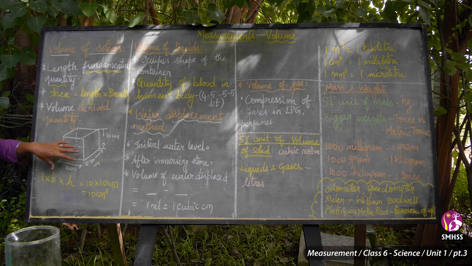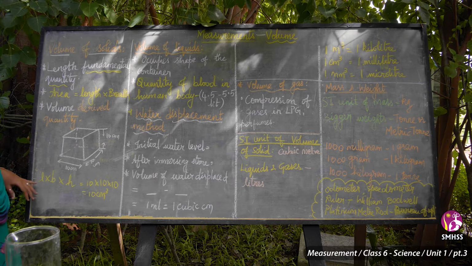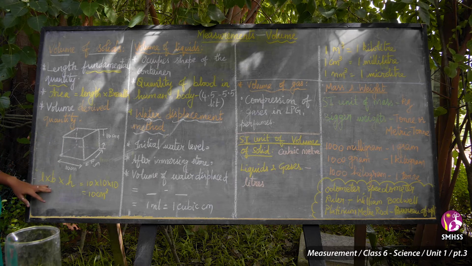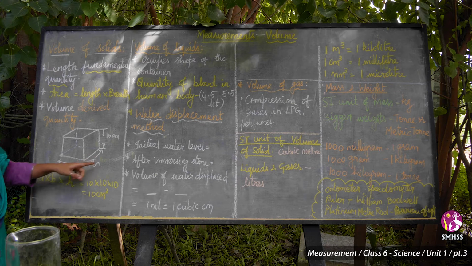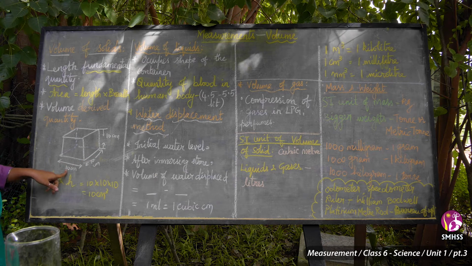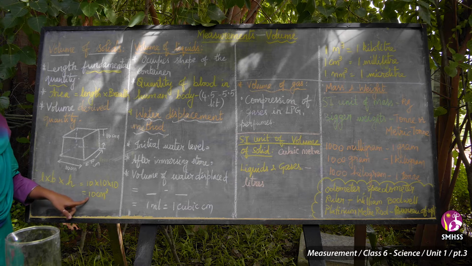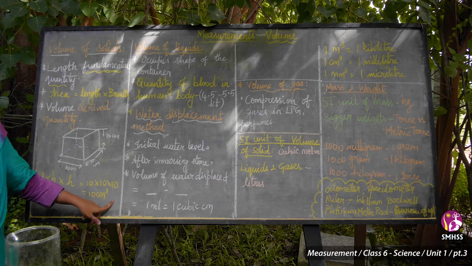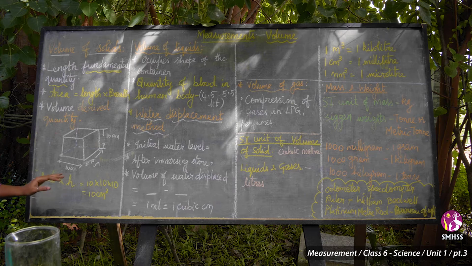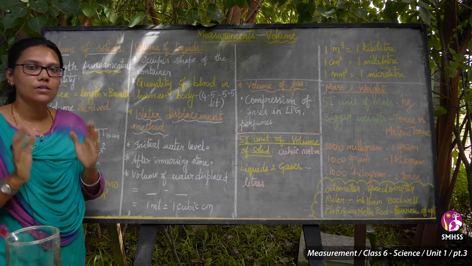How much volume will there be? Length into breadth into height, which is 10 into 10 into 10, 10 centimeter cube. This is how volume is derived for solids.